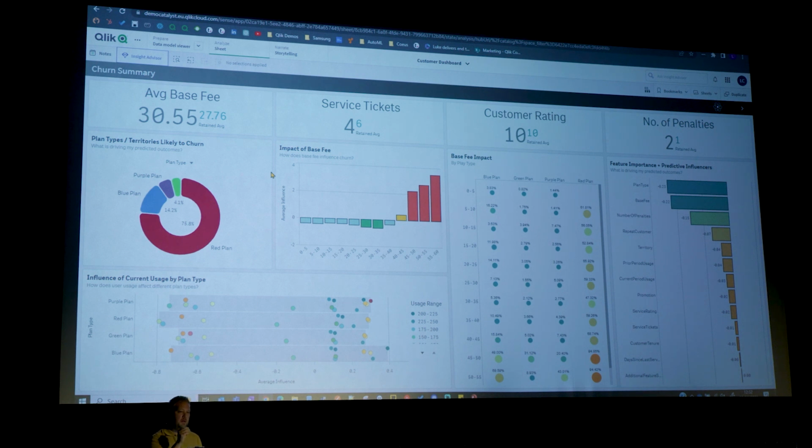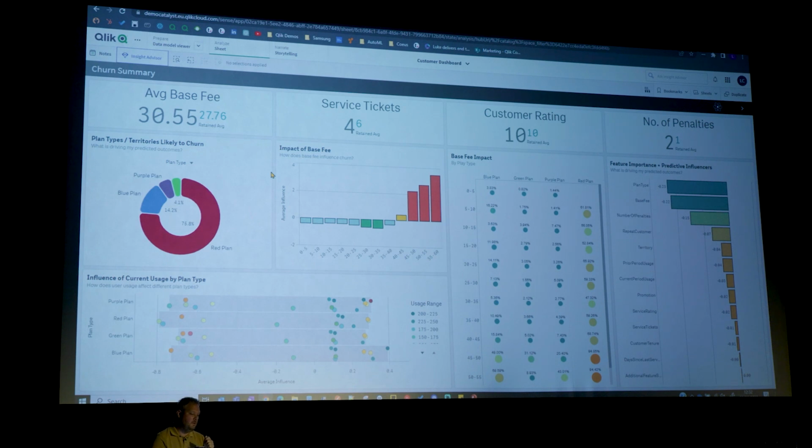This is going to give me an indication at a top level of where I need to focus my efforts. Straight away across the top I can see my average base fee, the current monthly amount the customers are paying, which is £30.55, and my retained average. To retain a customer, the average fee needs to be £27.76, so slightly below. Maybe some work to do on the base fees.